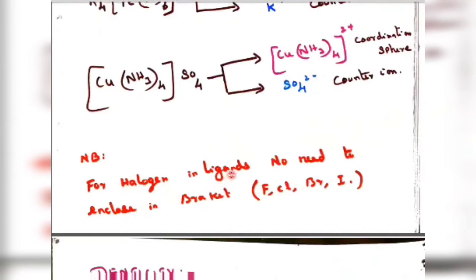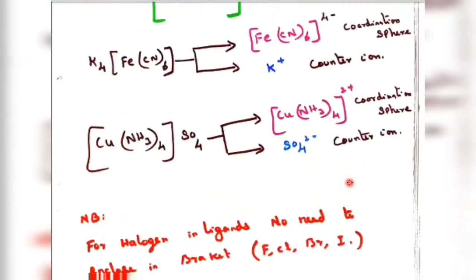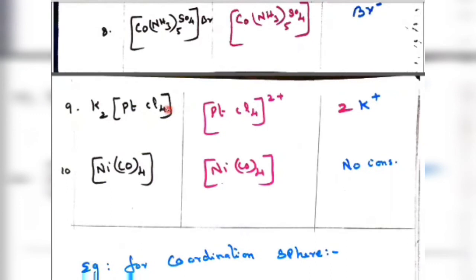So for halogens as ligands, there is no need to enclose them in a bracket. We can write simply chlorine, fluorine, bromine, iodine, or a halogen. So here I said a halogen is not to be enclosed in a bracket like this. We can write it as it is.